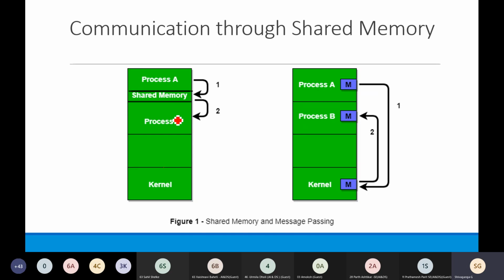Now the third friend will come, he will read all the updates which are there on the shared location, and accordingly take the actions and so on. Likewise, the processes will also do the communication between them through shared memory. Whatever updates a process wants to give to other processes taking part in the communication, that message will be written over that shared memory. Okay, so this is one way of doing the communication.